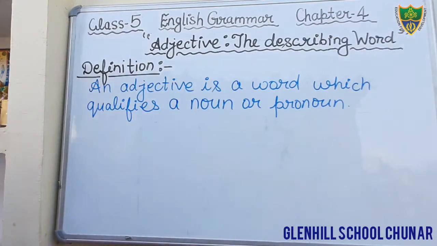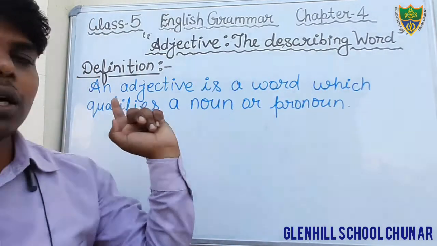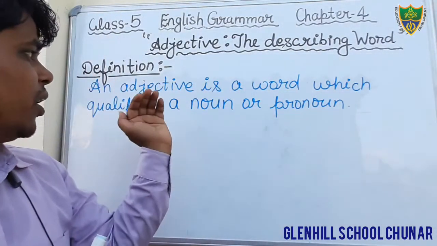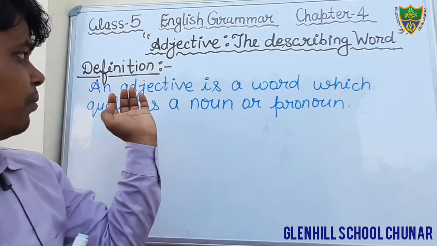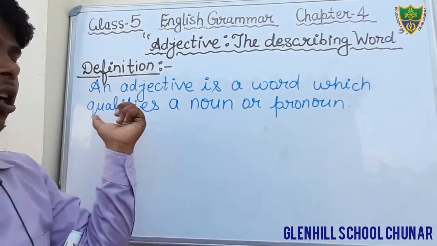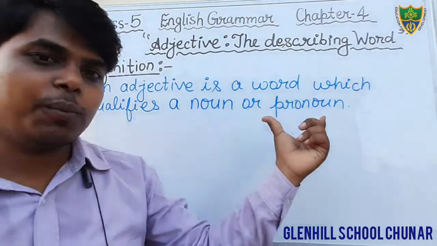Okay, students, just see here. An adjective is a word which qualifies a noun or pronoun in a sentence. Just write down the meaning or definition of an adjective. An adjective is a word which qualifies, means tells the quality of, a noun or pronoun.